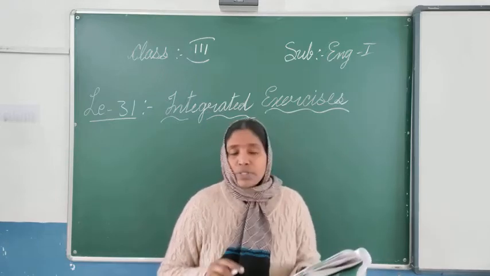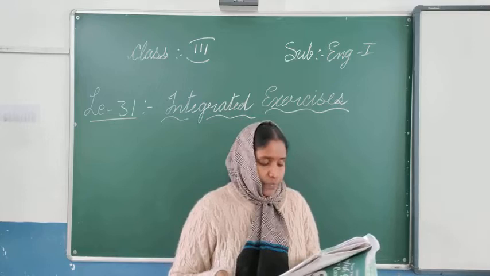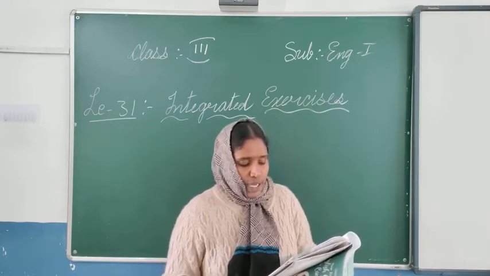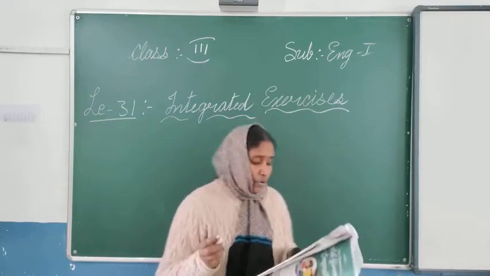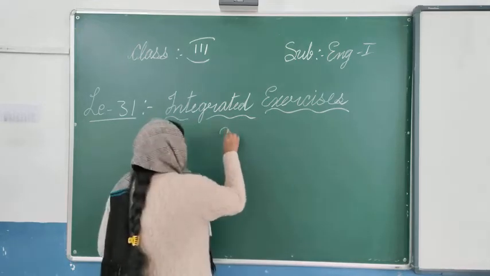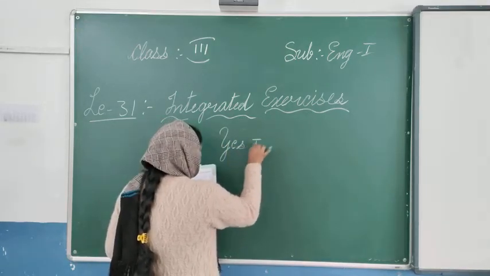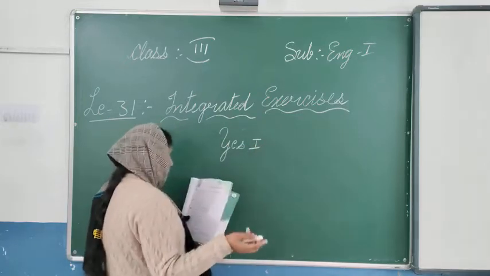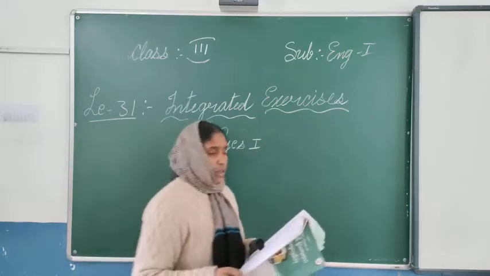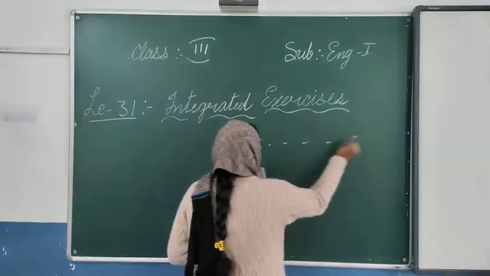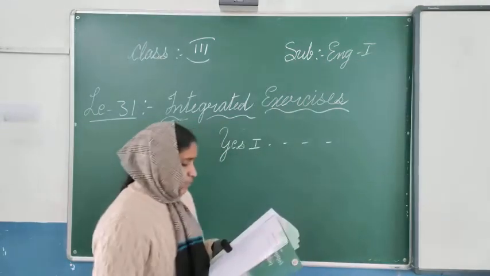So all that you have to see and write here. Yes I shall attend the meeting. What you have to write? Y should be capital, I is also capital there. I shall attend the meeting, that's all.